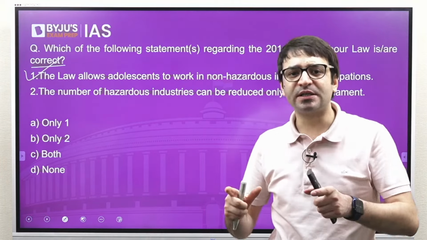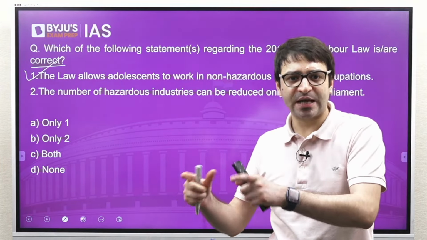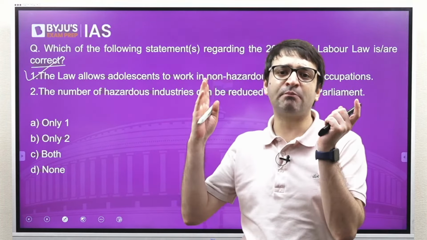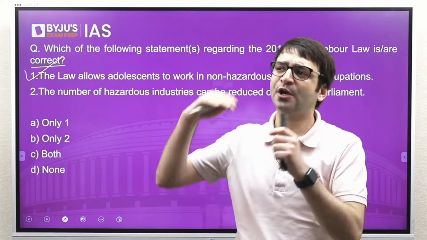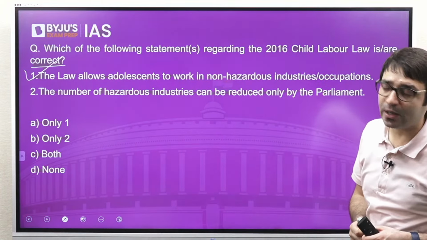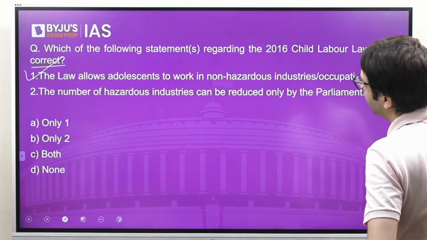For that, the bureaucracy, the officers of the central government, may change the rules on their own and reduce the number of hazardous occupations and industries from 3 to 2 to 1 to 0. That means parliamentary approval is not required. That's what the second statement says.